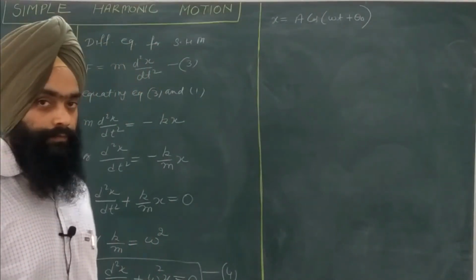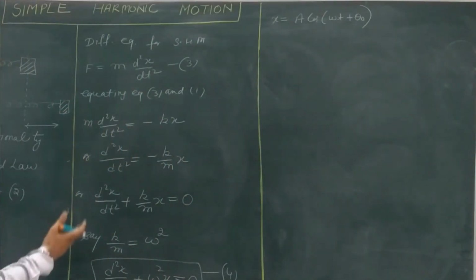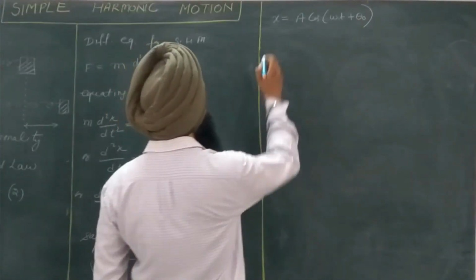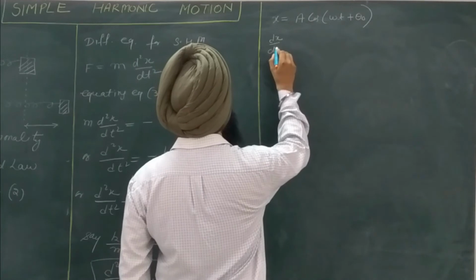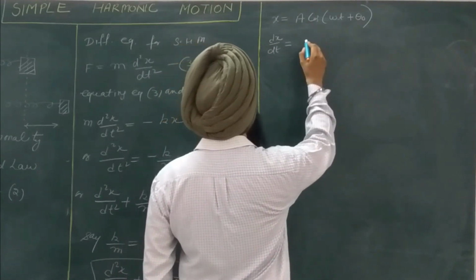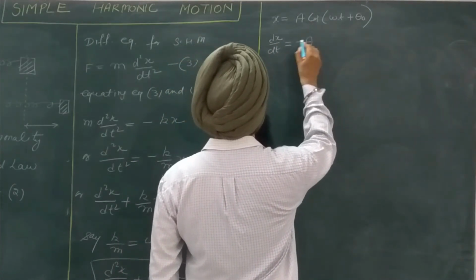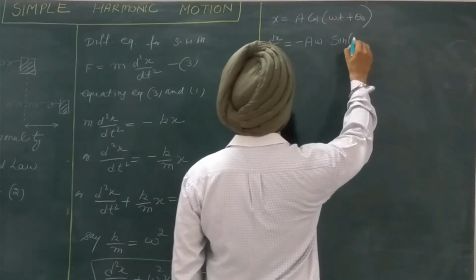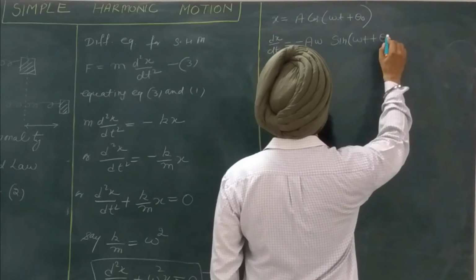We can put the value of x in the equation. Let us see whether it satisfies it or not. If I differentiate with respect to t, dx by dt is equal to minus a omega sine of omega t plus theta naught.